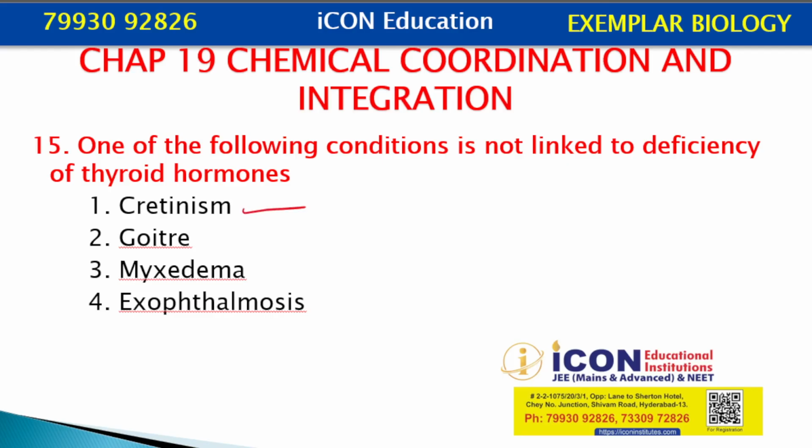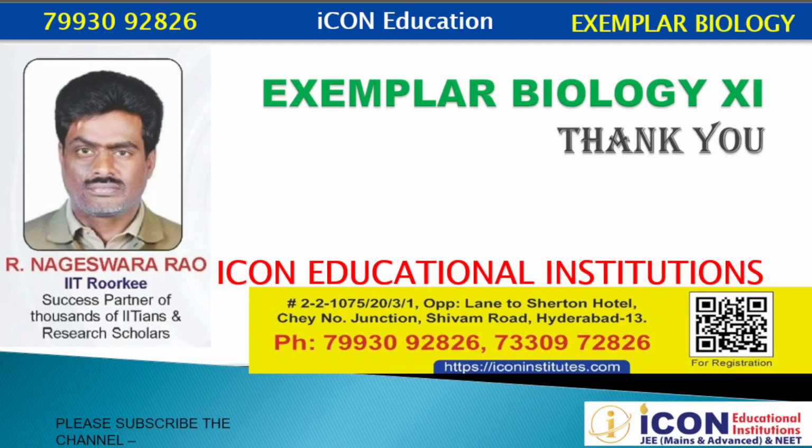Due to the deficiency of iodine, thyroxine hormone is not able to be produced, which leads to simple goiter. Myxedema is hypothyroidism in the adult. Exophthalmic goiter is hypersecretion of thyroid hormone. So our answer is exophthalmosis.